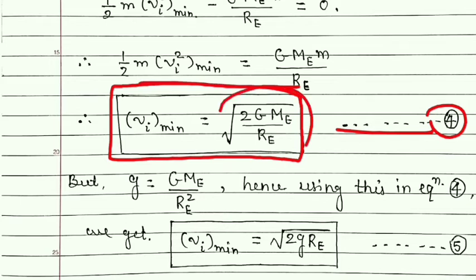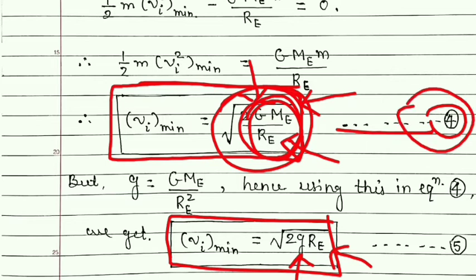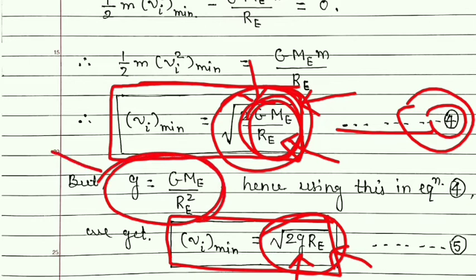Also students, this formula can be written in terms of small g and Re. Here it is in terms of capital G, the mass of the earth and the radius of the earth. And you can see that G, Me and Re are constants only. If we convert equation number 4 in terms of small g by using the formula, we know that g is equal to G Me upon Re square, that we have studied in our second lecture.